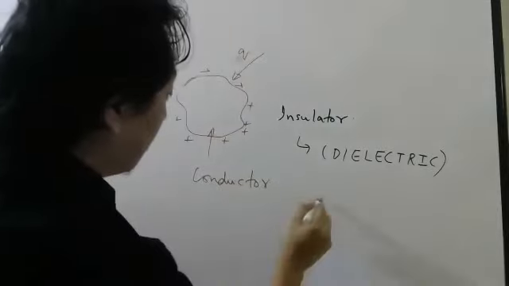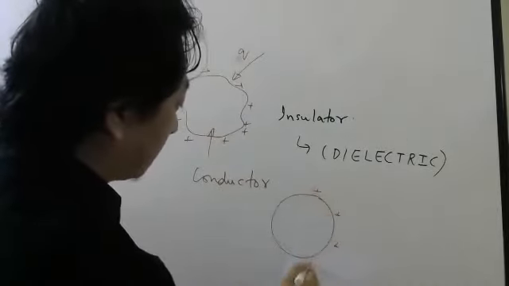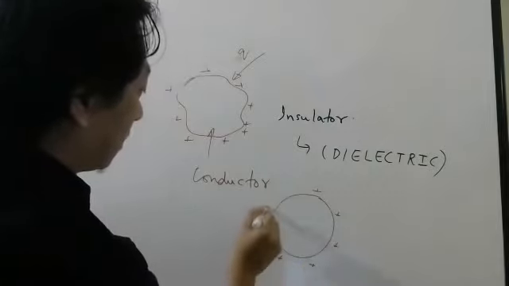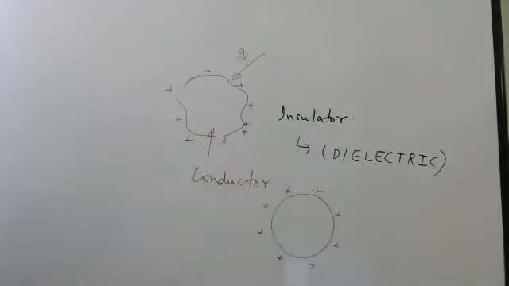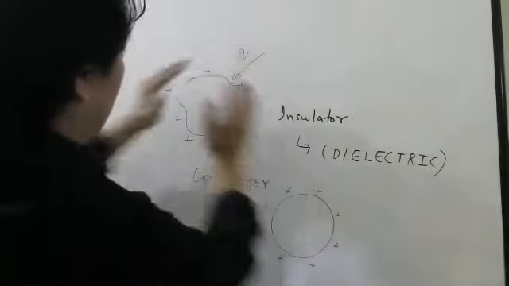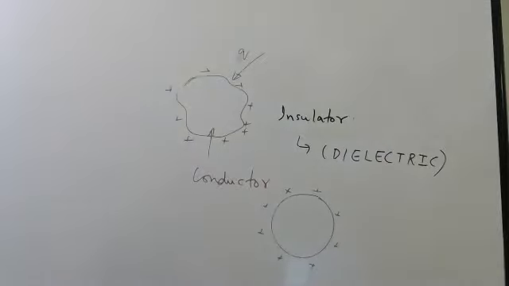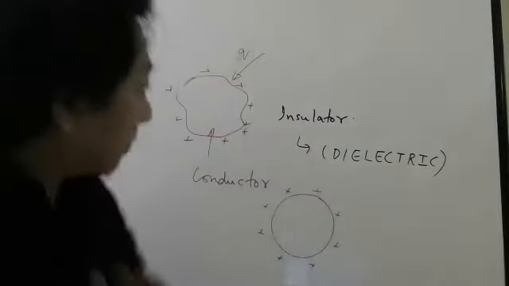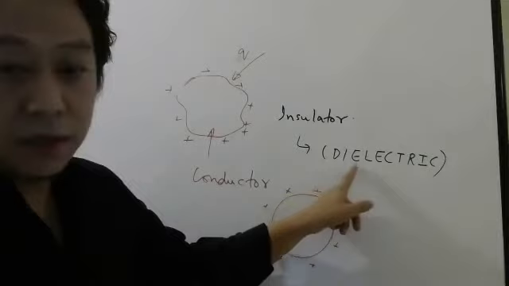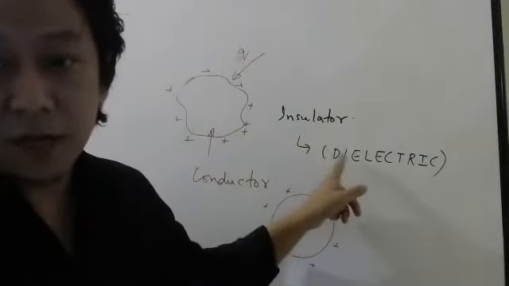If it is a sphere, then the charge will spread uniformly. So this is how we put charge on a conductor in a dielectric medium. Before we continue about the capacitor, we have to learn about this dielectric.